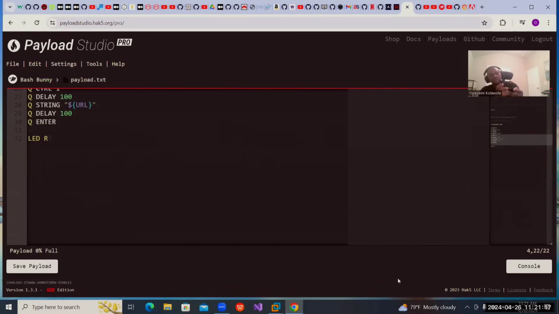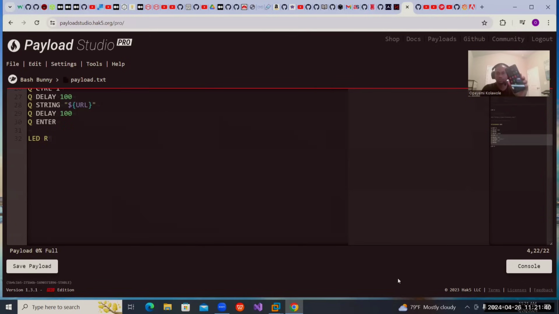So it's now ready to be used for an attack. I'm going to plug it into this adapter, and use this adapter to plug it into my phone. This mobile device is a Samsung S21 Plus.